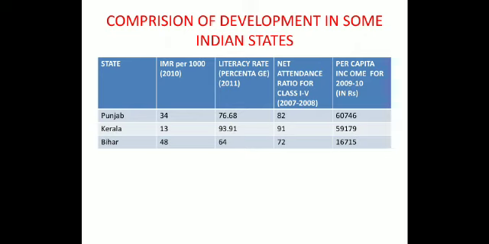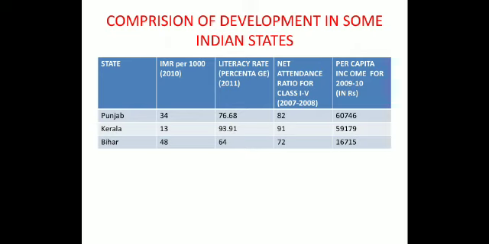In the form of literacy rate, we will see that the literacy rate is also high in Kerala, that is 93.91. It is the report of 2011, but recently 98% of the population of Kerala is literate. But in Punjab, the literacy rate is 76.68, and that in Bihar is 64%. Now students, when we take the net attendance ratio for class 1 to 5, means the age group of 6 to 10, that is the report of 2007-08, we will see that Punjab has only 82, that of Kerala is 91, and Bihar 72.